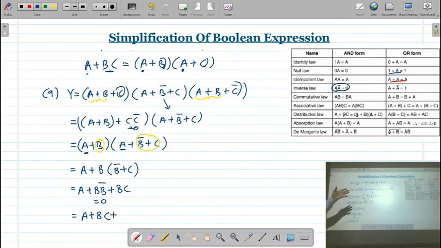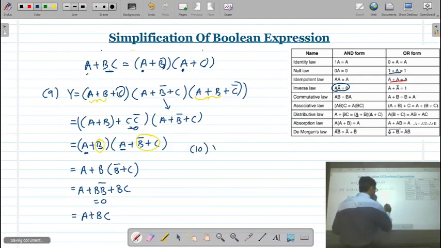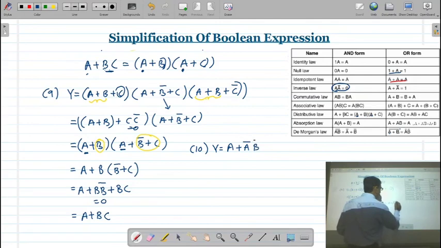Now, reverse. Remember, sometimes the reverse distributive law also you can apply for the simplification or for proving some Boolean law. Let us say one of the Boolean laws is this, that y is equal to a plus a bar b bar. This kind of expression is there.